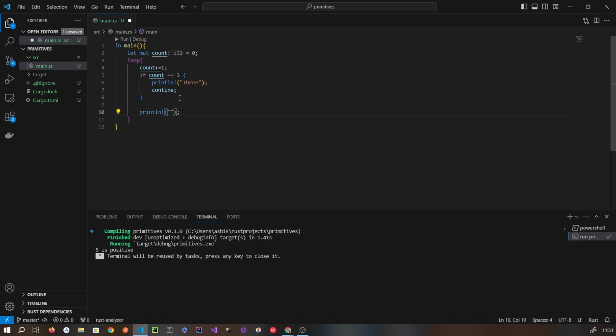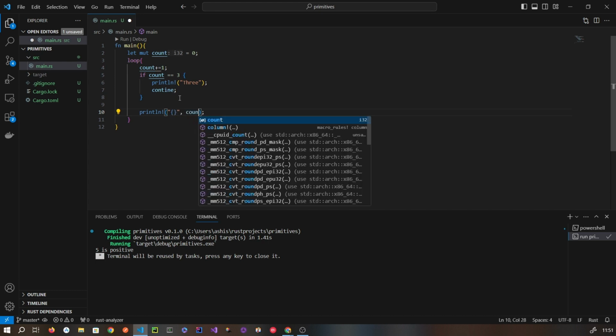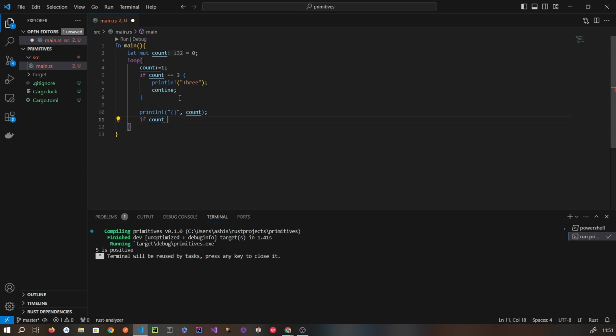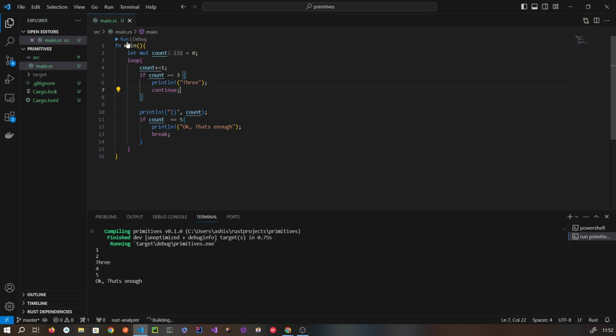So here let's print count, and if count equals 5, we should stop. We'll write break, and before that we'll print. Okay, continue. So for 3 it will skip the rest of the part. It will continue. Next the counter will get incremented to 4, 5, and for 5 it will use break. So this is a simple loop.